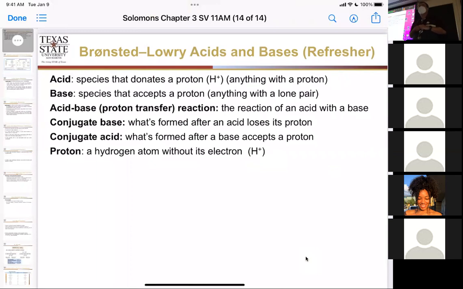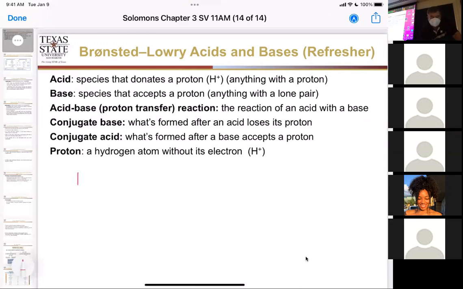So when we change the definition of acid and base, we're going to talk about what we call Bronsted-Lowry acids and bases. In this case, we have a proton, an acidic hydrogen, that is going to move from the acid to the base. So we're still moving a proton, but we don't have to have water. Let's talk about that just in a general concept. The first thing we want to say is that an acid is something that donates a proton.